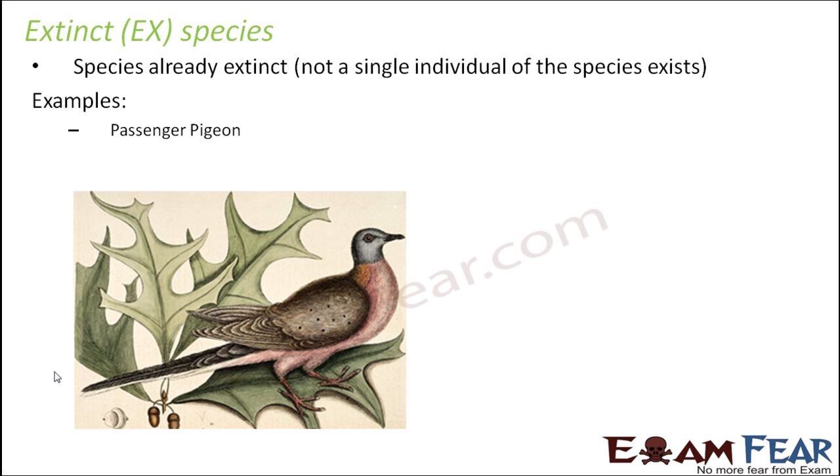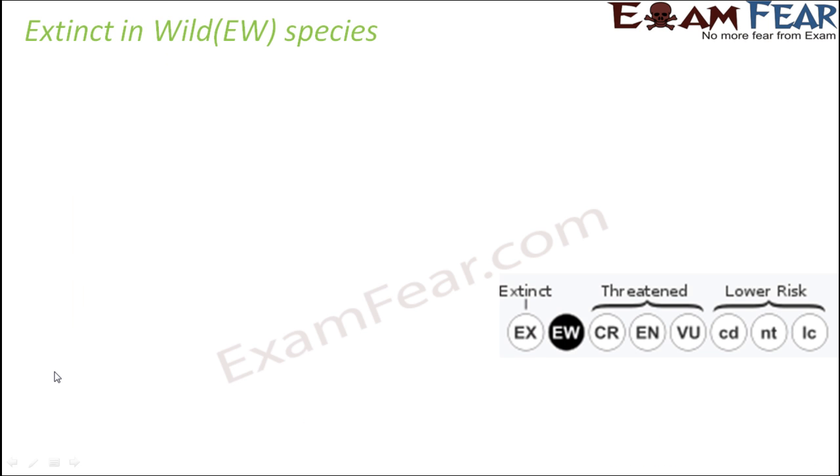Now let's move on to the next category of species. So till now we were talking about the threatened species. So now let's talk about the extinct species. So these species are already extinct. That is, not a single individual of the species exists anymore. So all of them are gone. For example, passenger pigeon.